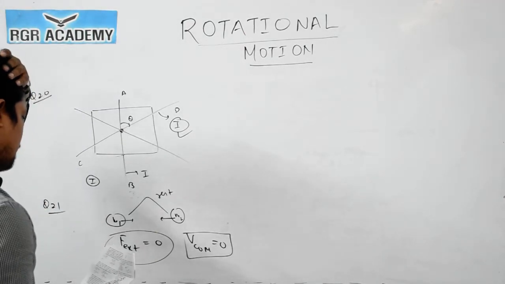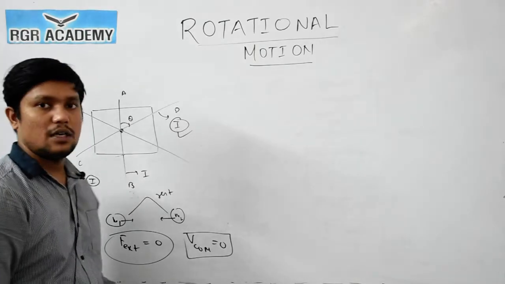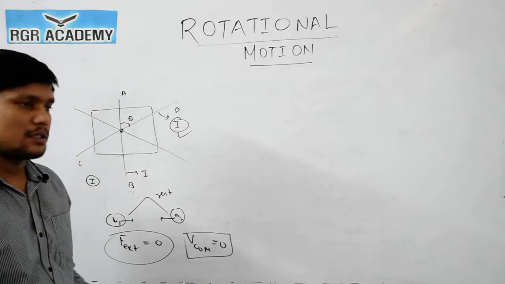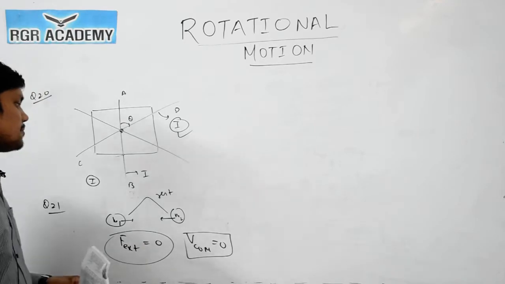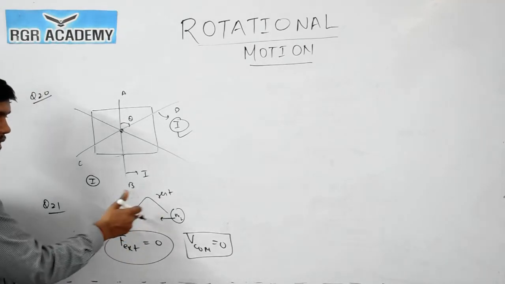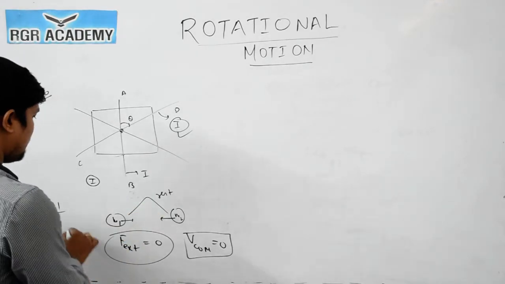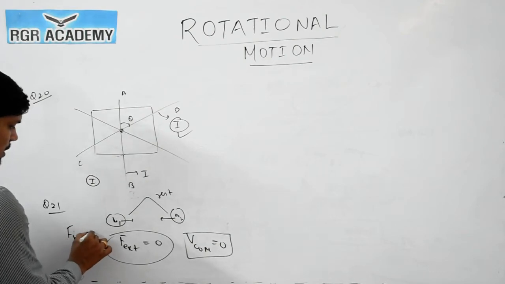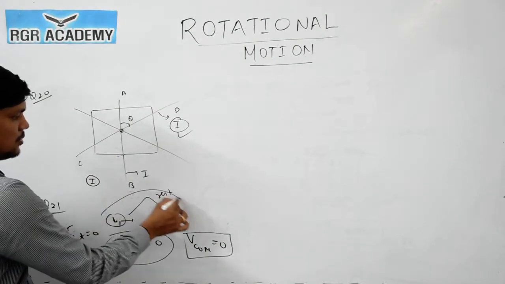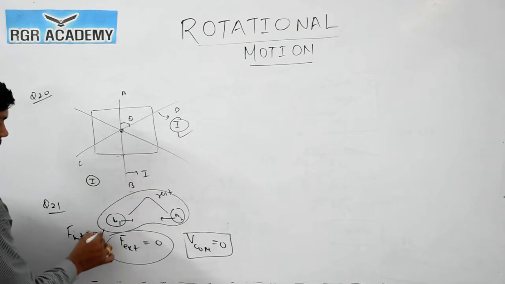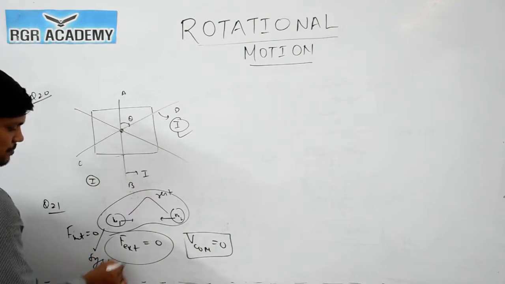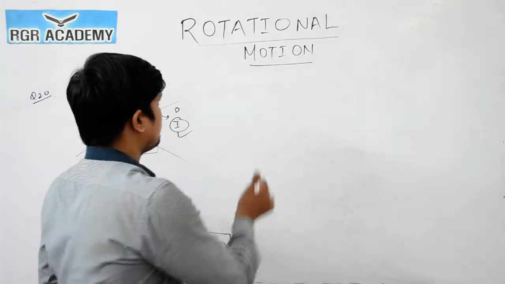Clear? So velocity can be changed only due to external forces, not due to internal forces, because the net external force acting on the system is 0. F net is 0 on the system. If you take these two block masses as a system, the net external force is 0. Clear? Now question number 22.